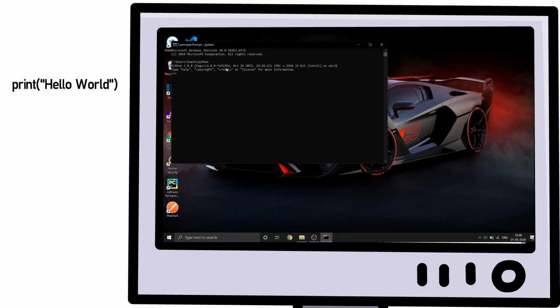Let's print hello world. If you want to check the pip version, firstly type exit and now you can type this.